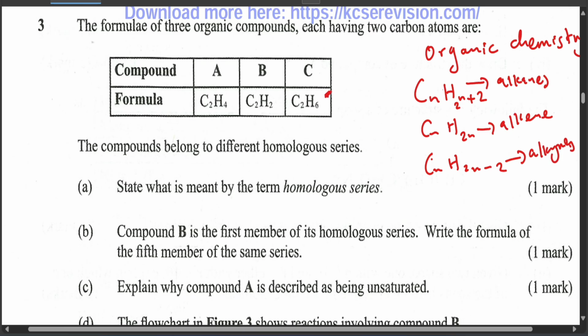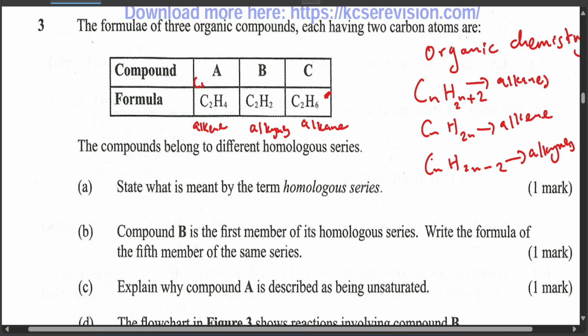This is an alkane, because if you take 2 times 2 you get 4, 4 plus 2 you get 6. C2H2, if you take 2 times 2 you get 4, minus 2 you get 2, so this one is an alkyne. And for CnH2n, 2 times 2 gives you H4, so this one is an alkene.